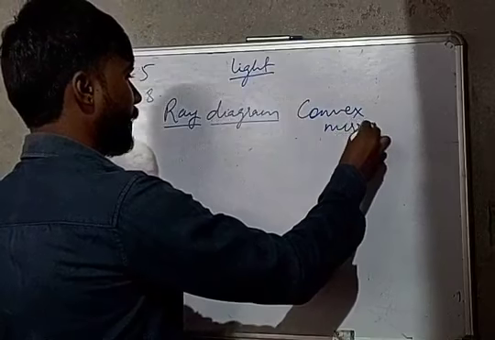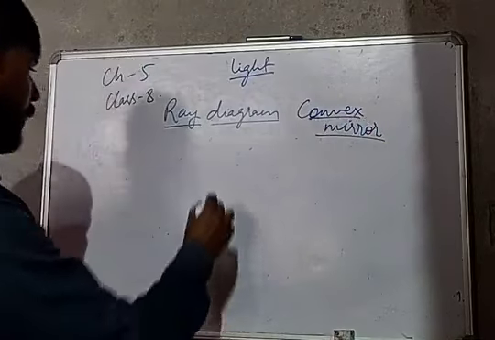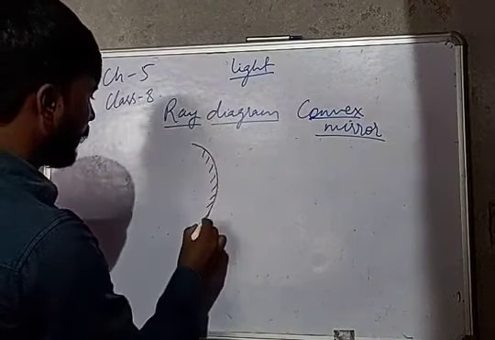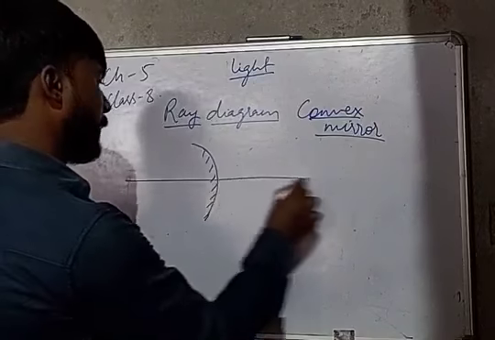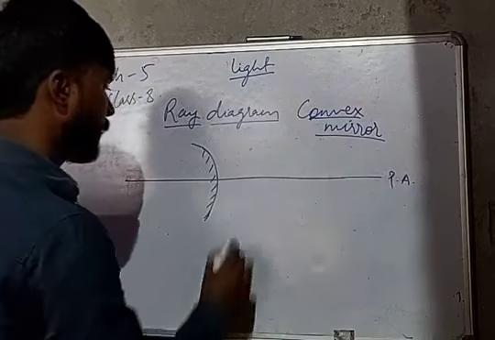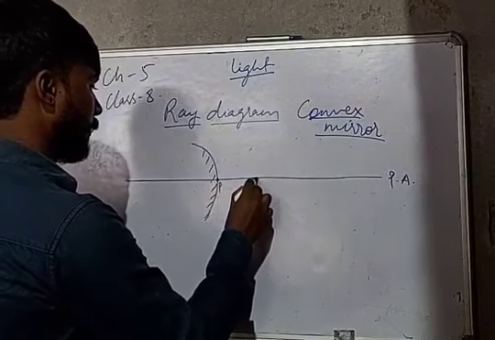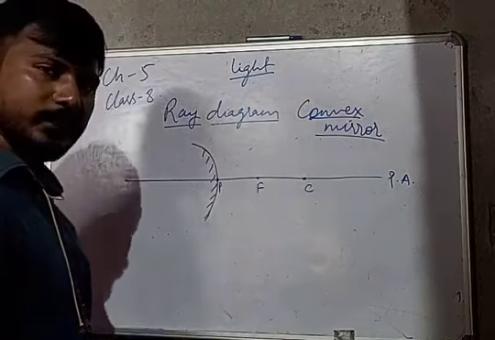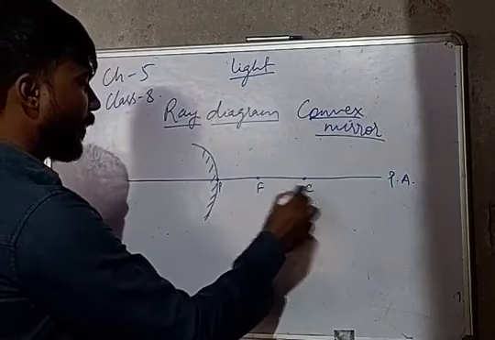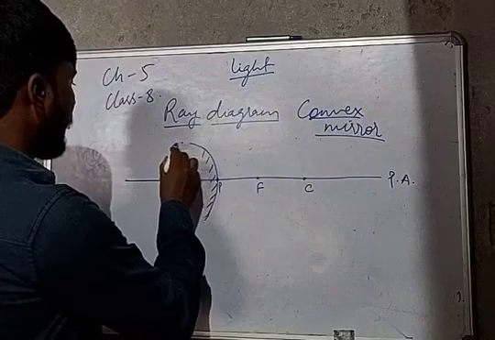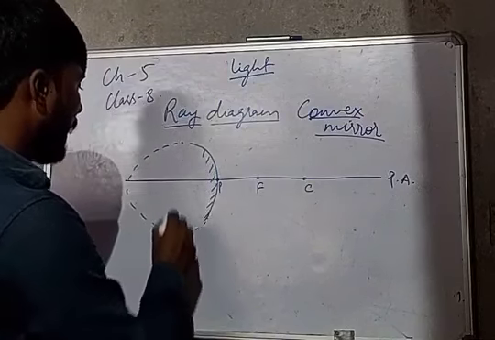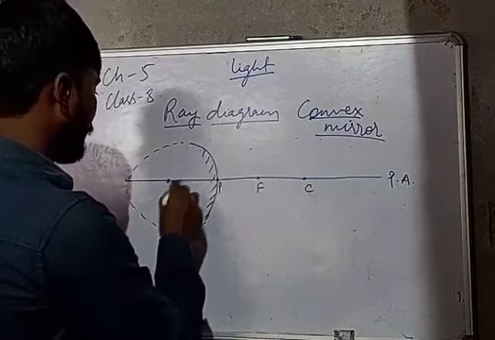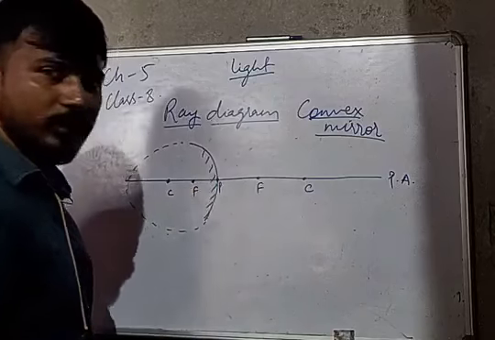Convex mirror. This one is the convex mirror. The reflecting surface is the outer bulging surface, and this one is the principal axis. This one is the pole, this one is the focus, this point is the center of curvature. Is it clear? This center of curvature is virtual because the sphere is made from this side, and this one is the real center of curvature and this is the virtual center of curvature. This is the real focus, this is the virtual focus outside.